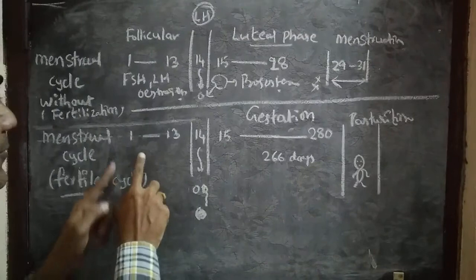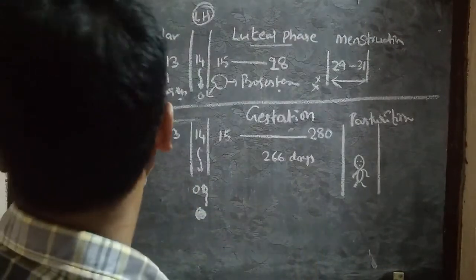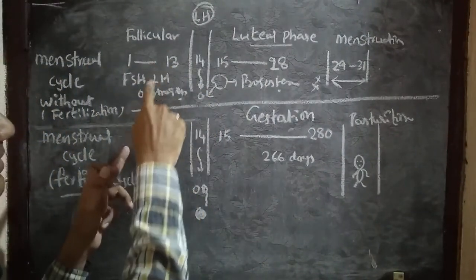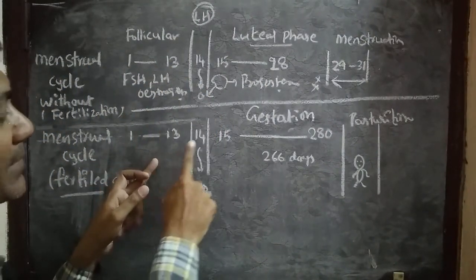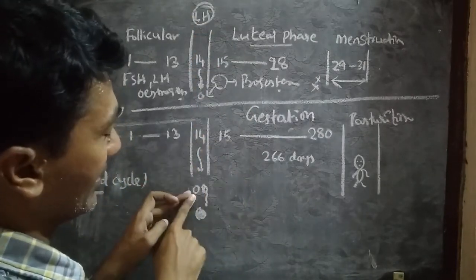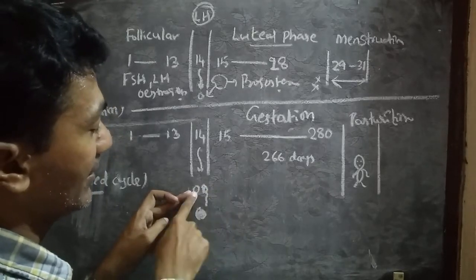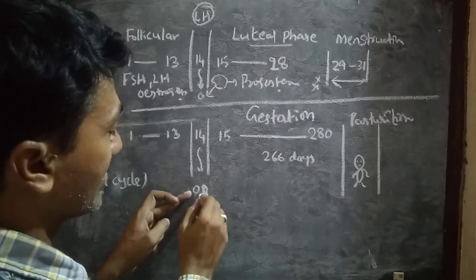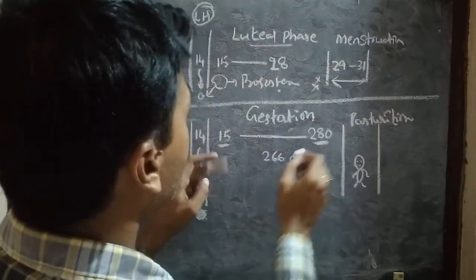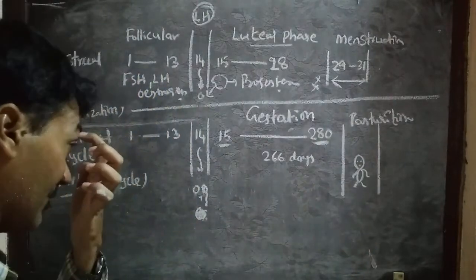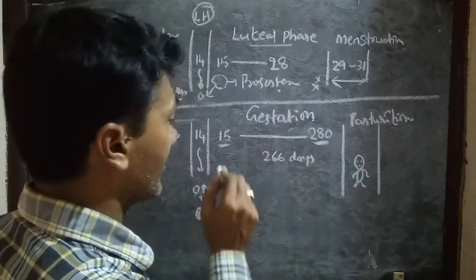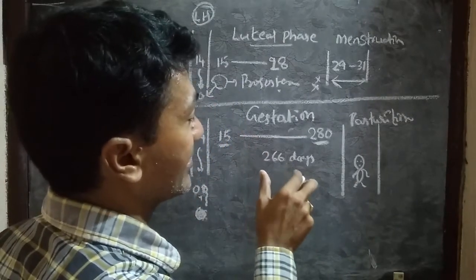Now I am going to tell you about the fertile cycle. Up to here there is a common pattern: FSH, LH and estrogen work, and on the 14th day LH is released, and with that the ovum is released. If on that day sperm enters the female reproductive system and combines to form the zygote, then from the 15th day to 280 days the third stage continues, which is called gestation.